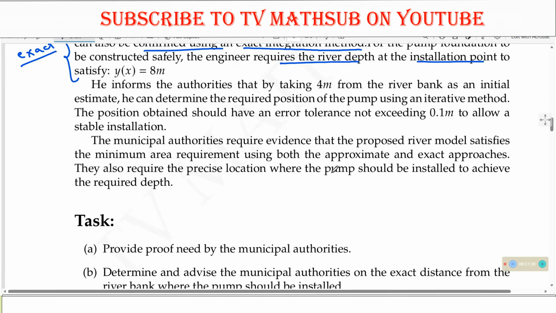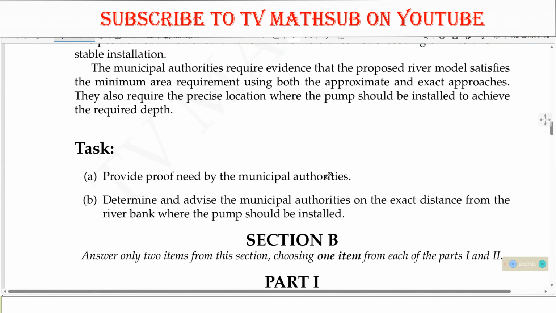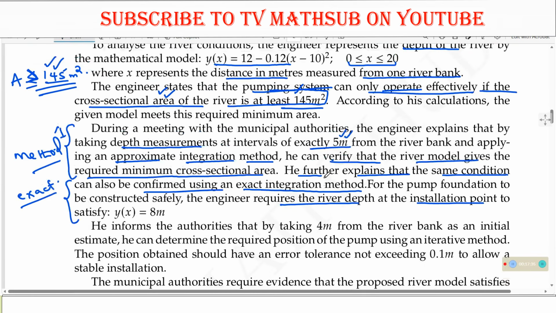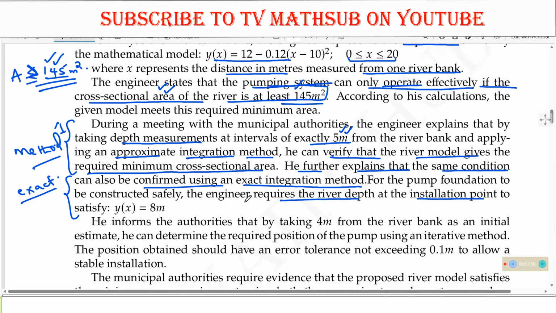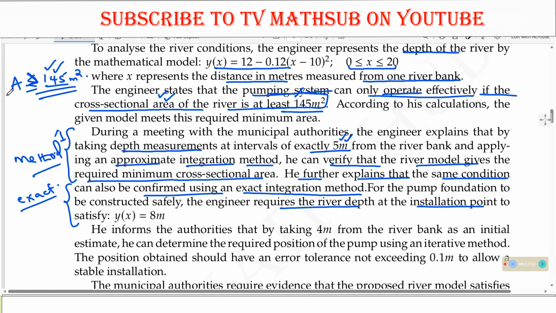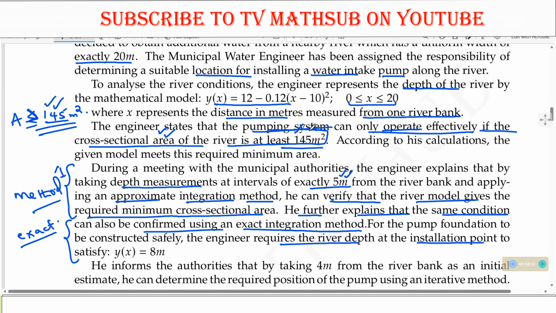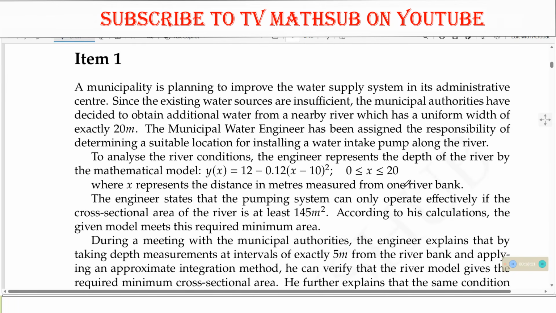But for part 1, where we need to provide the proof needed by the municipal authorities, these are the proofs that we need to talk about. One, by looking at the first method, where we are using an approximate integration method, and two, we look at another method where we are using an exact method. Those are the proofs that will help us to confirm that the area is really greater than or equal to 145 meters squared. So that is basically what we need to talk about. Let us see how best we can respond to this item here.